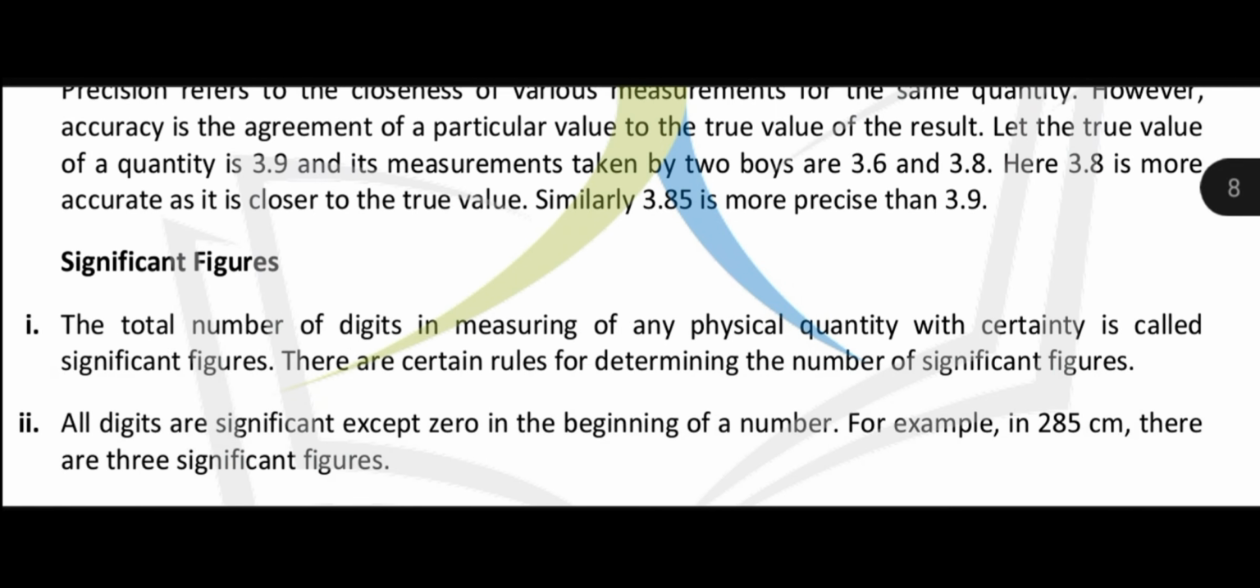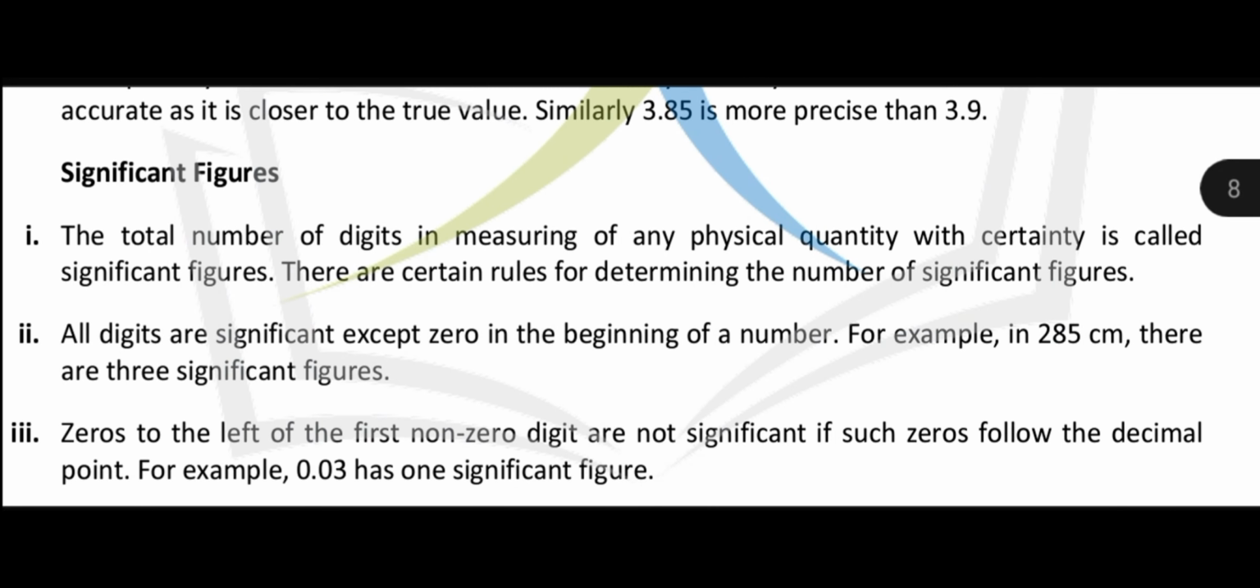Now next is significant figures. Now when you calculate the numerical, you get the answer. In your answer, some are the significant figures that you have to choose. Now first one is the total number of digits in measuring of any physical quantity with certainty is called significant figure. क्या है कि आपका जितने भी डिजिट होते हैं किसी भी फिजिकल क्वांटिटी को मेजर करने के लिए वो उनमें एक सर्टेनिटी होती है. नाउ दैट इज कॉल्ड द सिग्निफिकेंट फिगर.